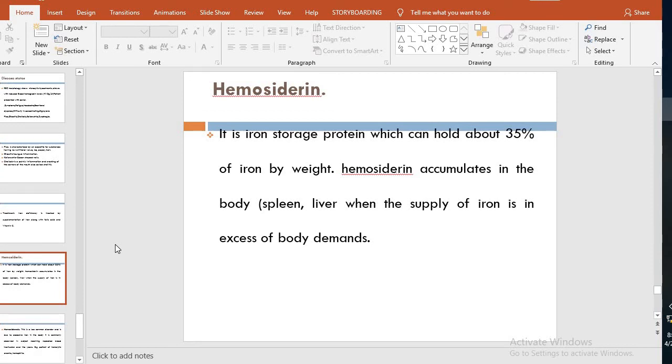Then the disease due to overloading, hemosiderin. In this, iron stores protein which can hold about 35% of iron by weight, and hemosiderin accumulates in the body, in the spleen, liver, when the supply of iron is in excess of the body's demands. Hemosiderin is the deposition of iron, the accumulation of iron in body tissues like spleen and liver, when the supply is in excess of the demand.